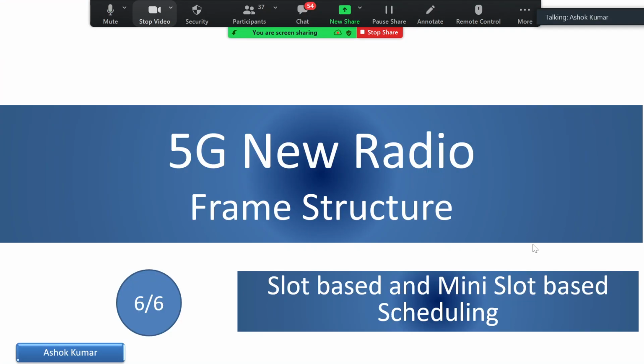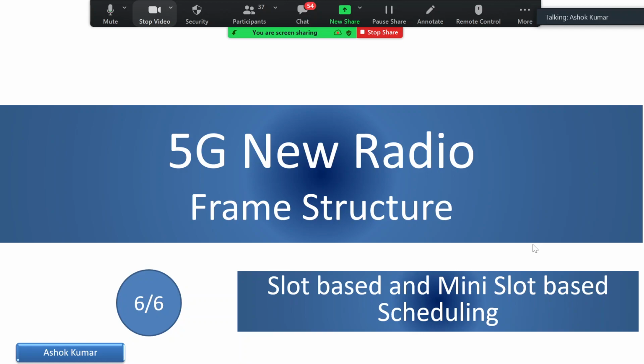Okay, so now we will talk about scheduling, slot based scheduling and mini slot based scheduling. Scheduling means when we should allocate resources in time domain and frequency domain. So what could be the unit of allocation, when should I allocate?